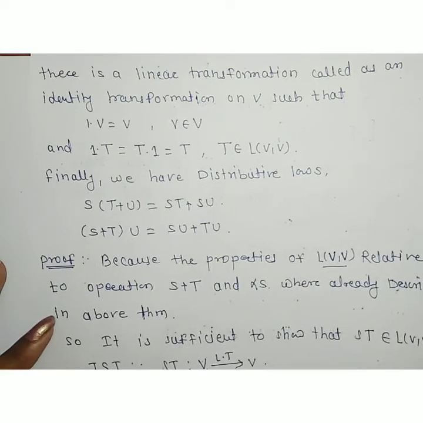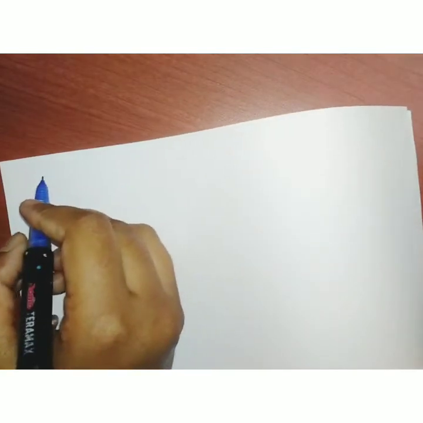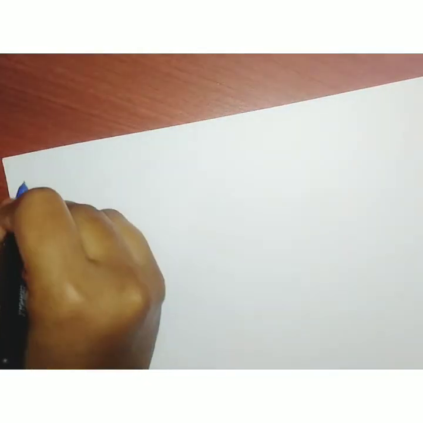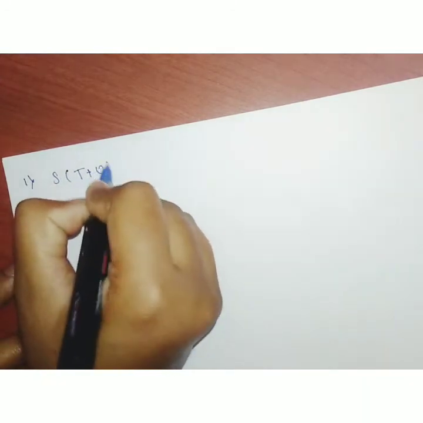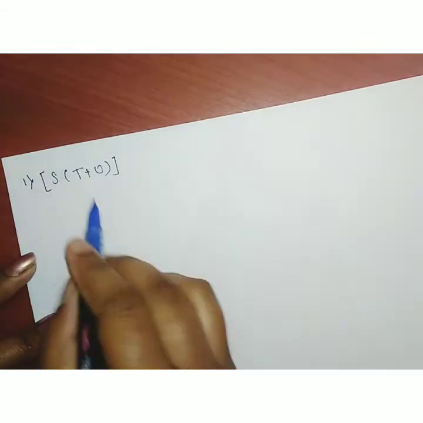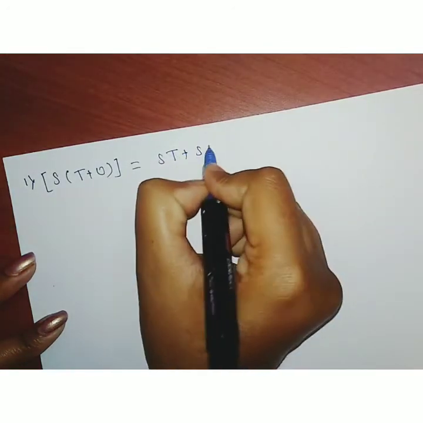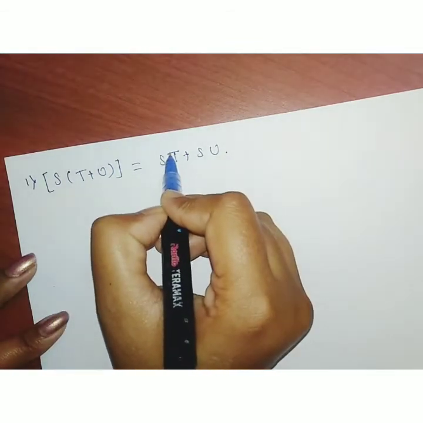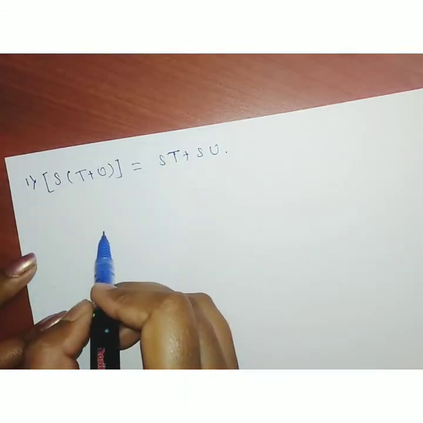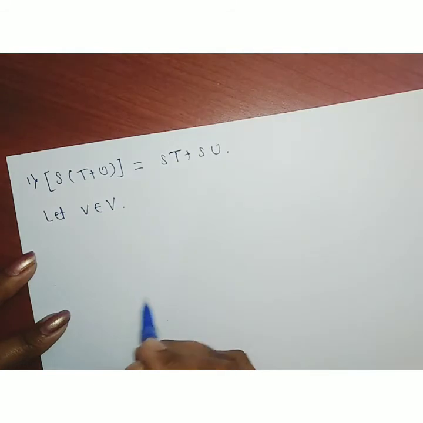So first consider the first property, S operating on (T plus U). We have to show that this S operating on (T plus U) is equal to ST plus SU, that is, the distributive property holds. Therefore, for showing this distributive property, we have to show this property is satisfied on any vector of the vector space V. For this, let V be any arbitrary element belonging to vector space V.